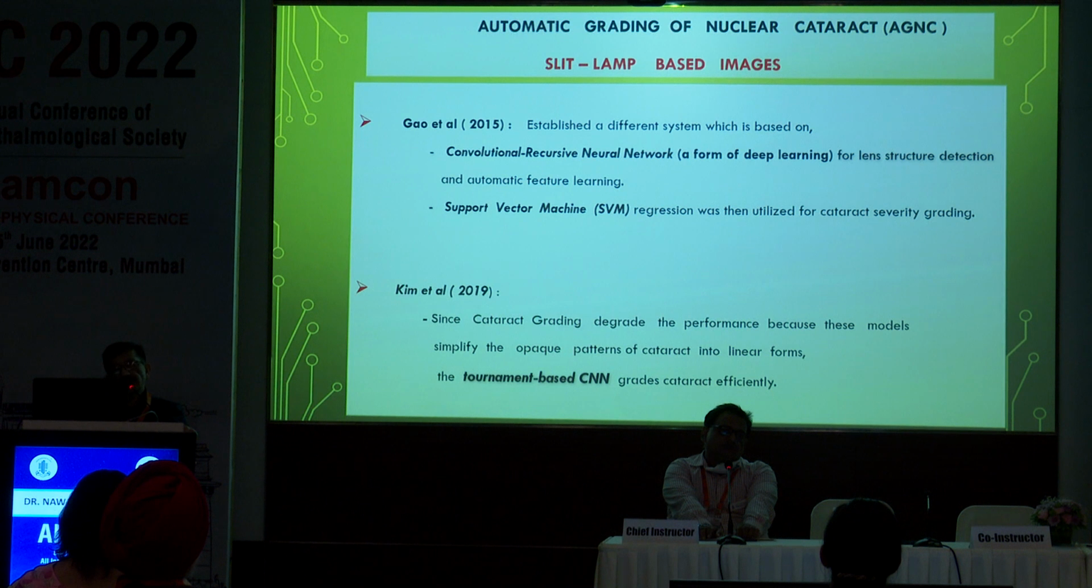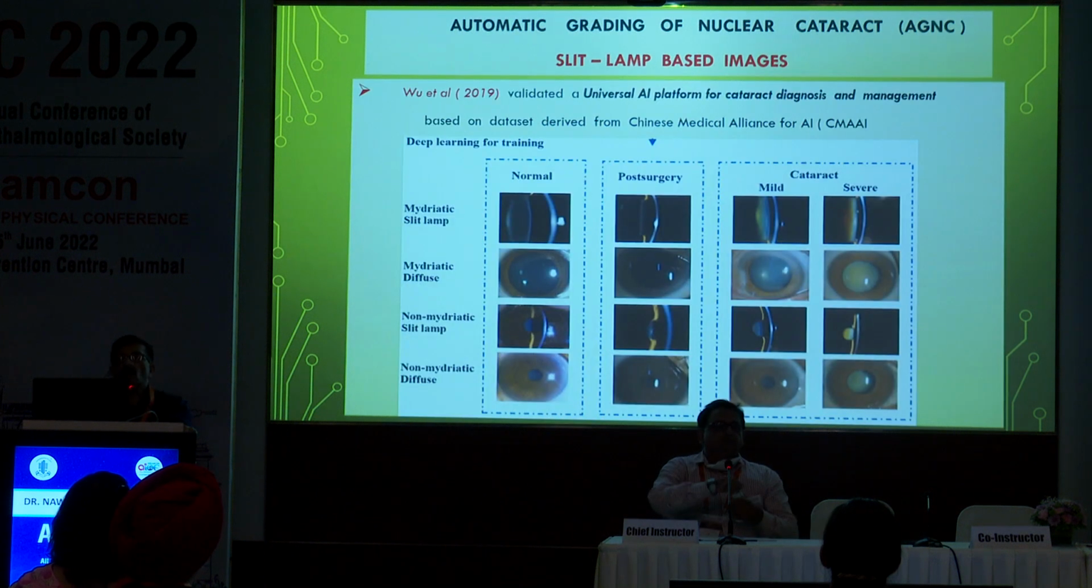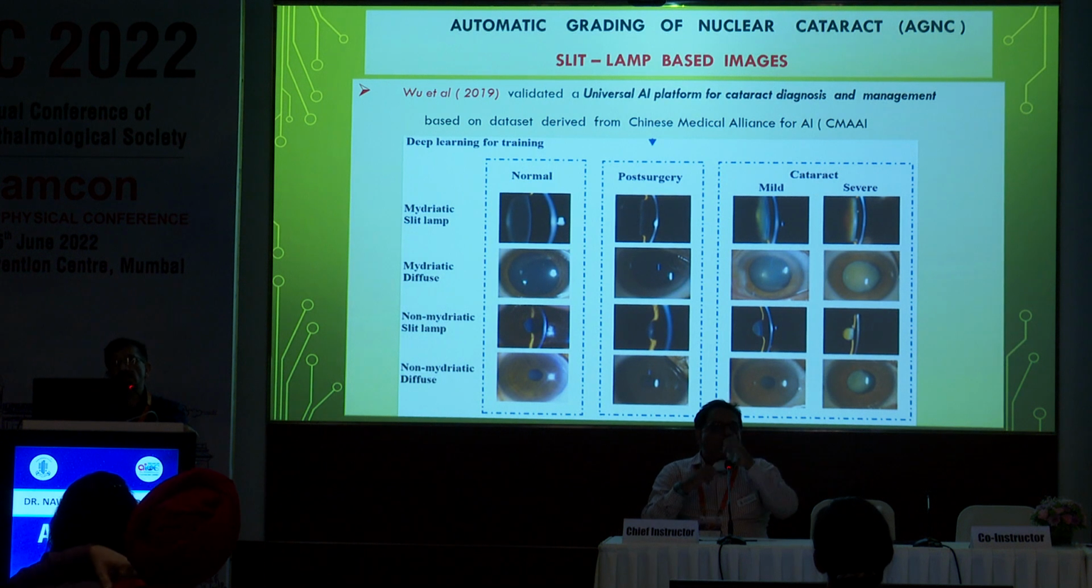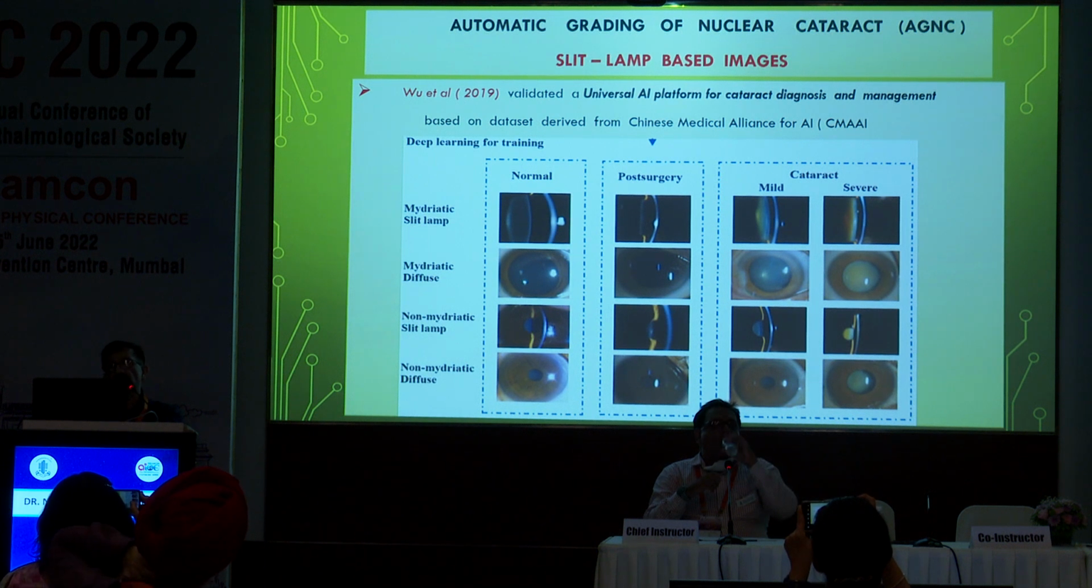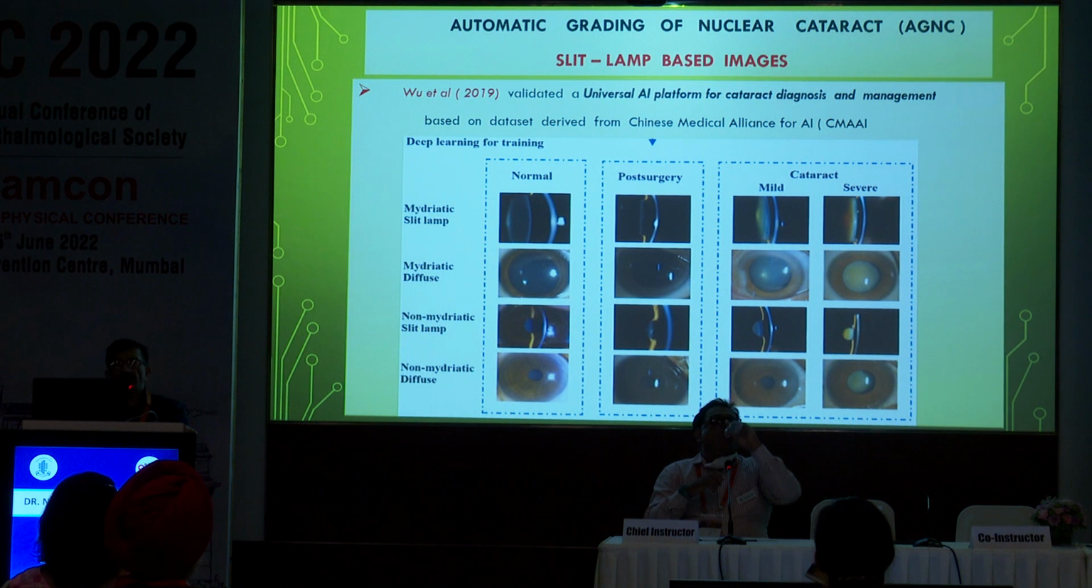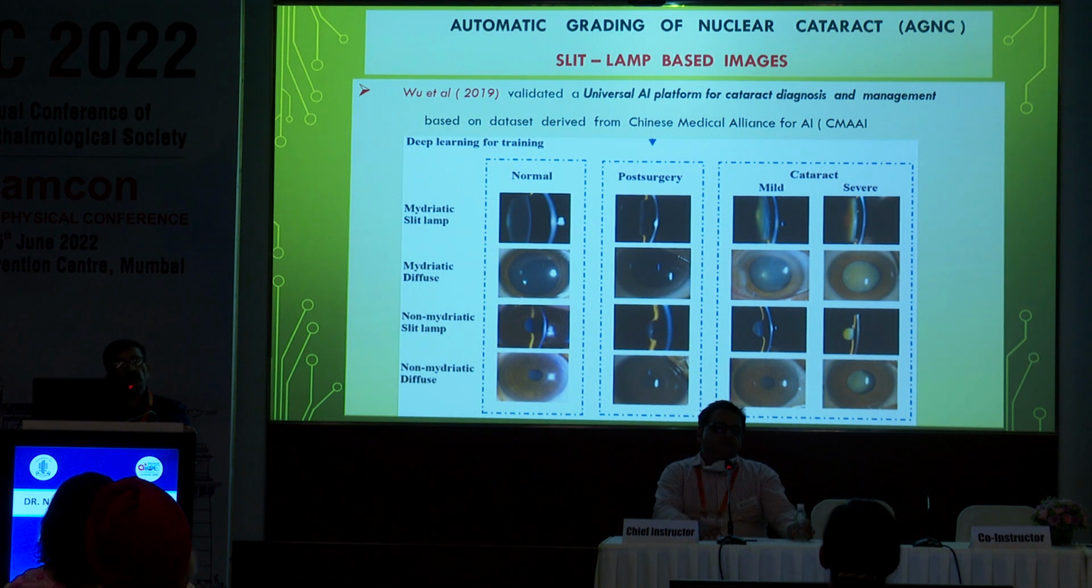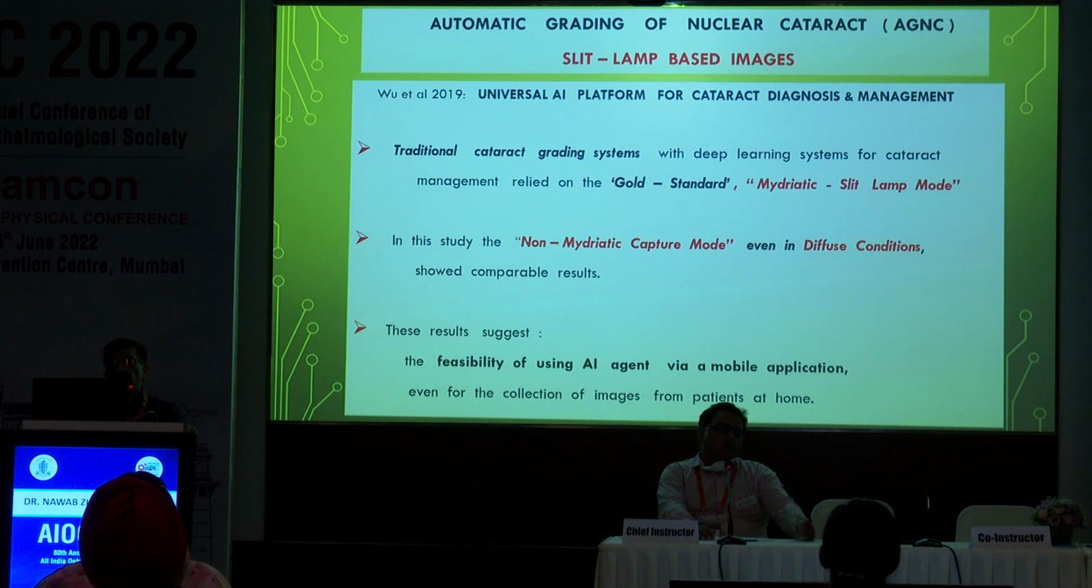Kim et al. in 2019 rationalized that cataract grading degrades in performance because these models simplify the opaque pattern of cataract into linear forms, so he used a tournament-based CNN to grade the cataract more efficiently, which does not degrade the images. Now, Wu et al. in 2019 validated a universal artificial intelligence platform for cataract diagnosis and management based on a dataset derived from the Chinese Medical Alliance for Artificial Intelligence, that is CMAI. Now, he used the images for deep learning for training: mydriatic slit lamp, mydriatic diffuse, non-mydriatic slit lamp, and non-mydriatic diffuse.